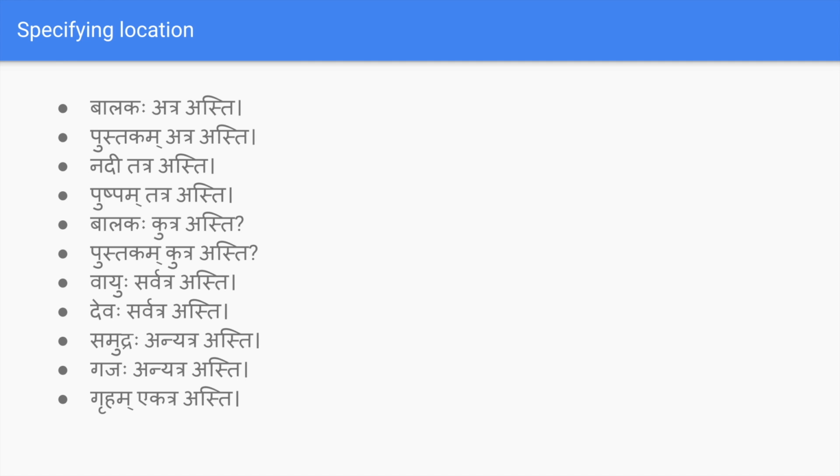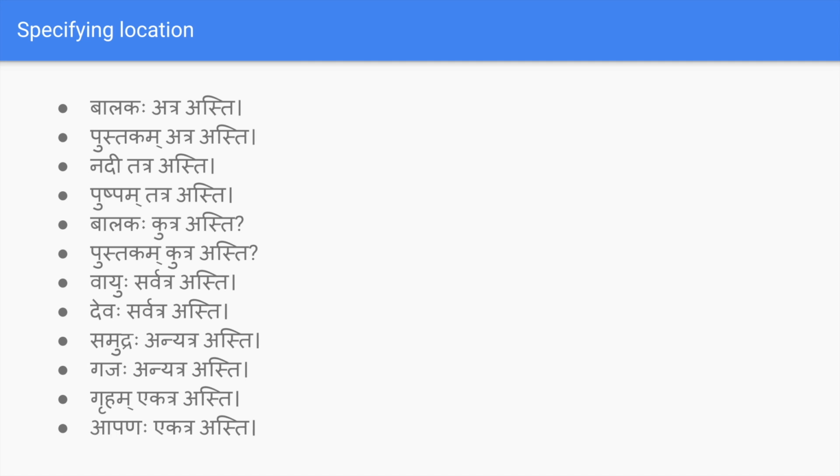Mostly it is frequently used for plurals. As we have not seen the plural usage, I am just giving an example of singular. So griham ekatra asti, house is in a single place. And apanaha ekatra asti. Apanaha means shop, ekatra means single place, the shop exists at a single place.